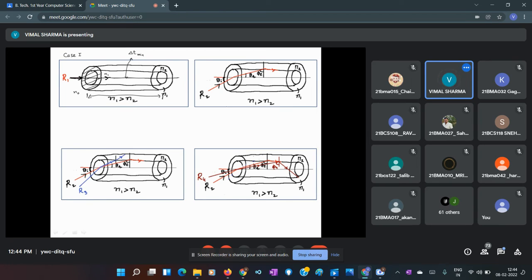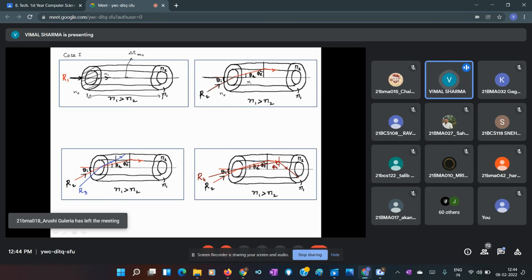Then we have another way of launching light into the optical fiber, and this is making light incident at any angle. We have chosen this ray, this is the axis of the optical fiber, and this is my ray R2, and this is making some angle theta with the normal. This is the normal to the air core interface. So it is launched at angle theta and it bends towards the normal, because it is going from a rarer medium to a denser medium n1.